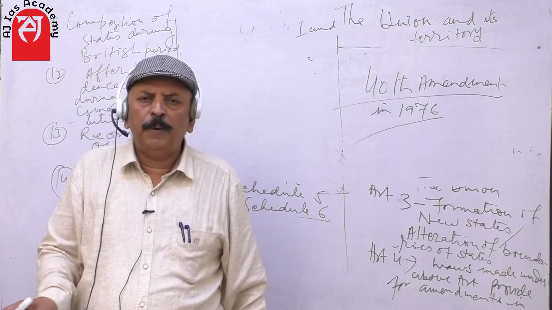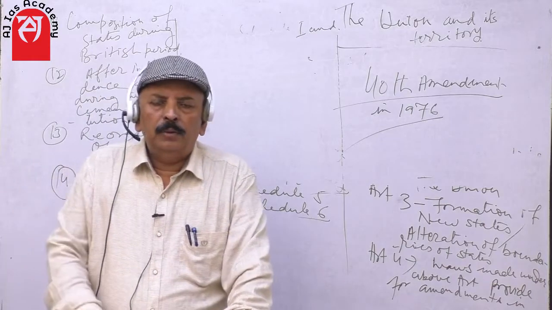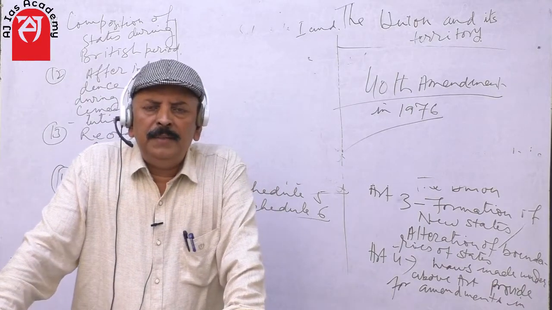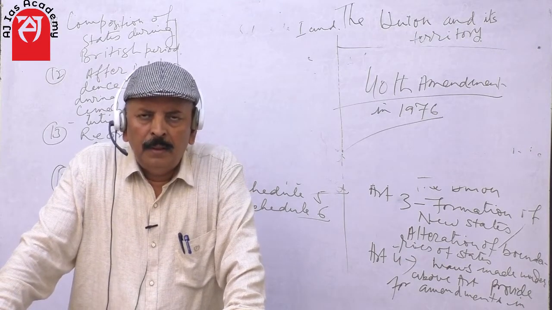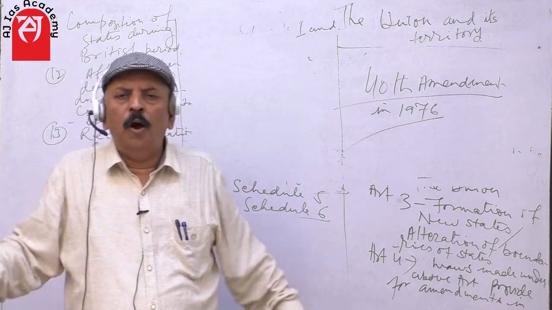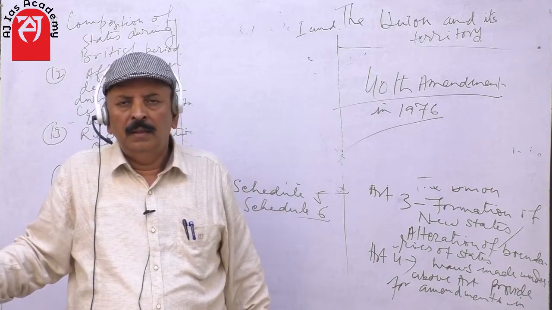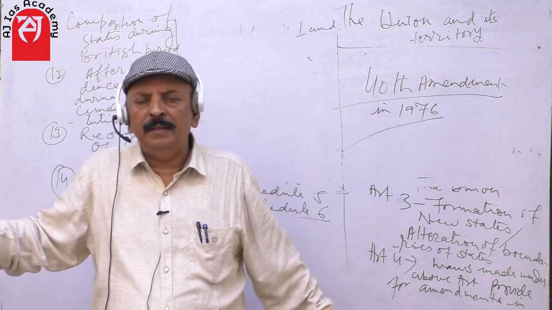Students, now I am going to switch over to Schedule 5. What do you mean by Schedule 5 and Schedule 6? Yesterday I told you that ours is a symmetrical federation. What does this mean? It means that our constitution makers did not follow the strict rules of federation. When I say strict rules of federation, what does this mean?